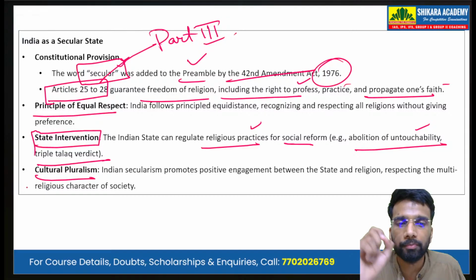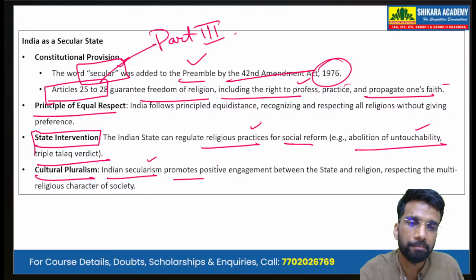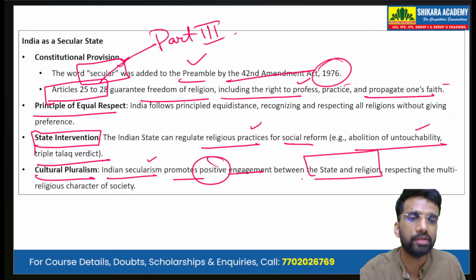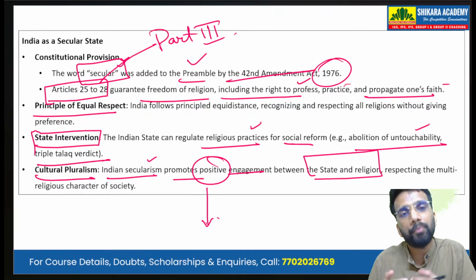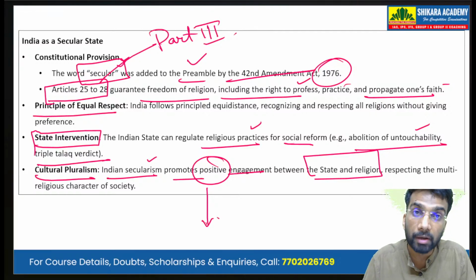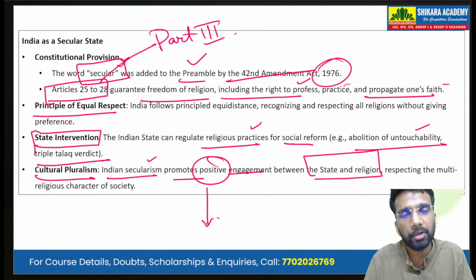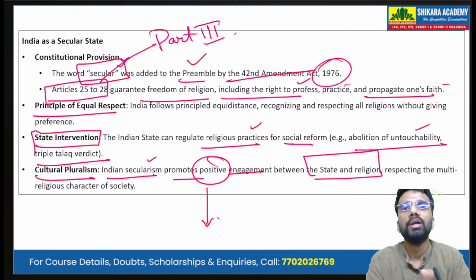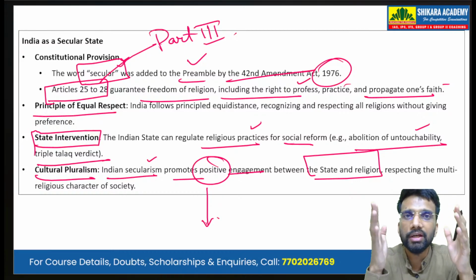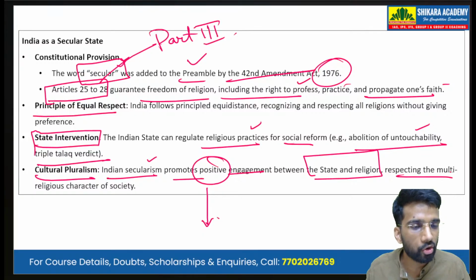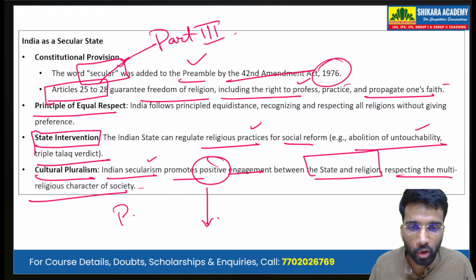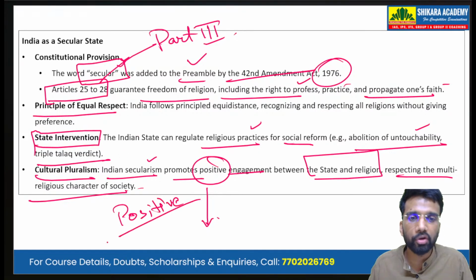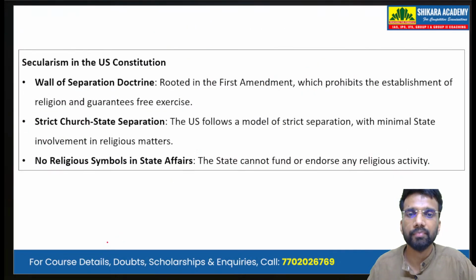Then there is cultural pluralism. That is, Indian secularism promotes positive engagement between the state and the religion. So we call Indian secularism positive secularism because it promotes positive engagement between the state and the religion. It is not dissociating the state from the religion. So in India, the government respects the multi-religious character of the society. That is the positive way of secularism.